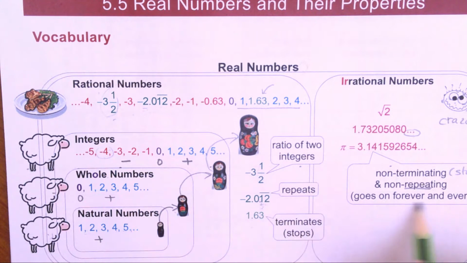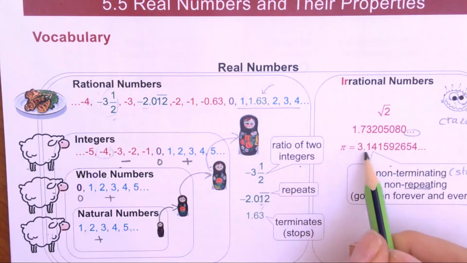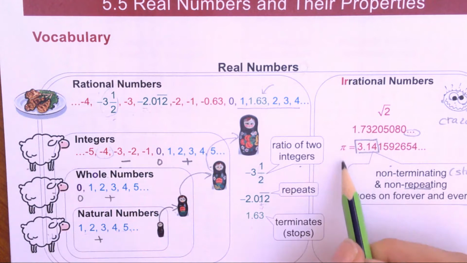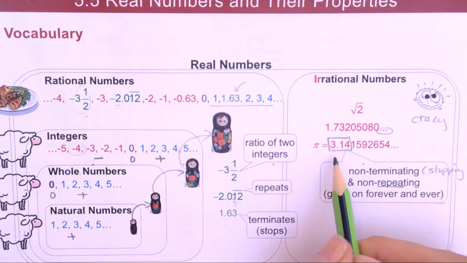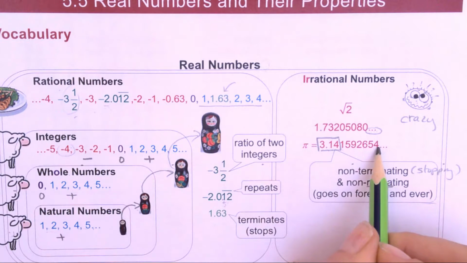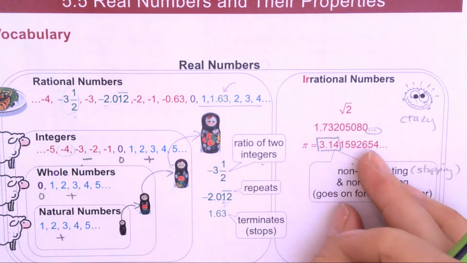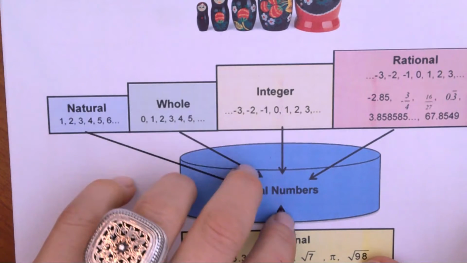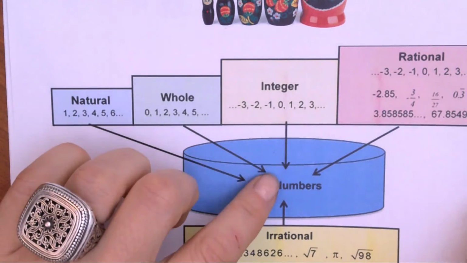So it goes on forever and ever, and you'll have these dots. But be careful with pi, because oftentimes we remember pi as 3.14, but it's not just 3.14, it's 3.1415, blah, blah, blah. So anything that looks crazy is over here. This is just another way to look at the sets, if you need another way to help you understand them.